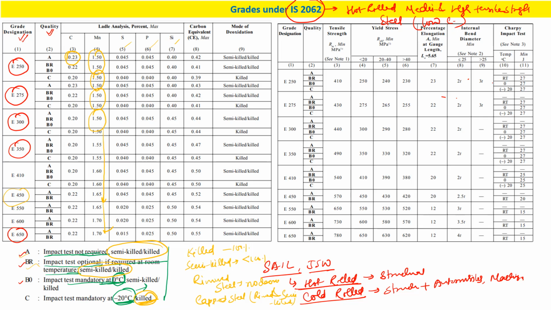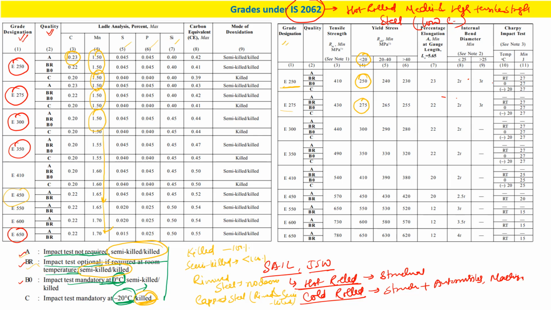Now if you see the mechanical properties, they are on the right hand side, so 250. This 250 is derived from the yield strength value for a plate which is smaller than 20 mm thickness. So this 20 represents smaller than 20 mm, right? E275, so a 275 yield strength will be there.